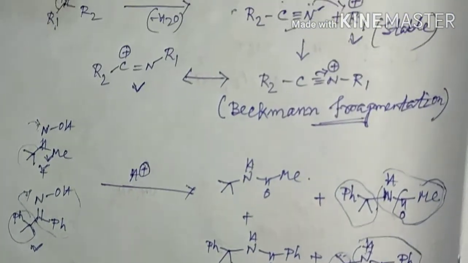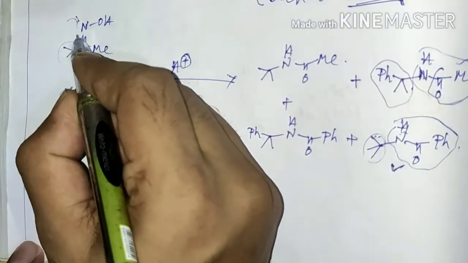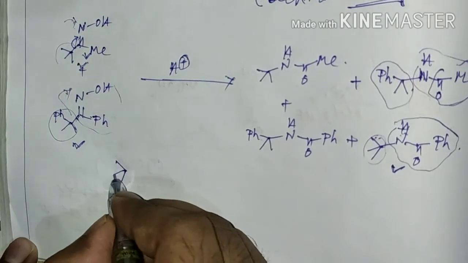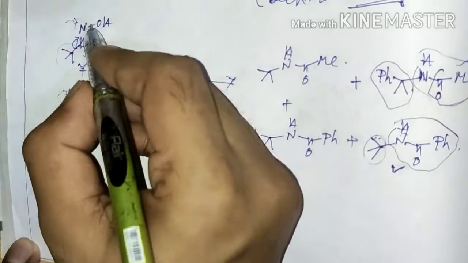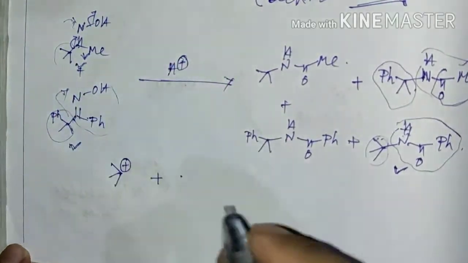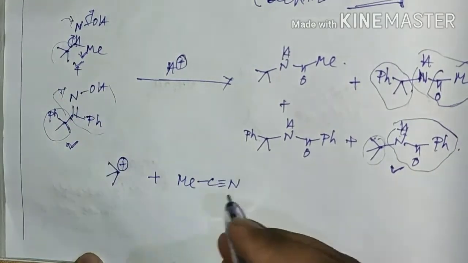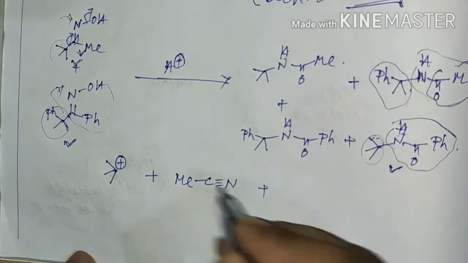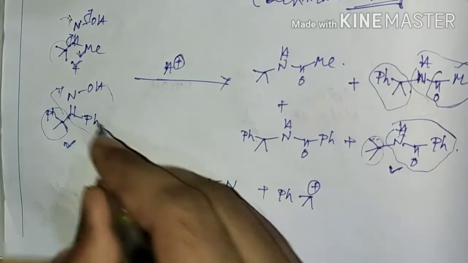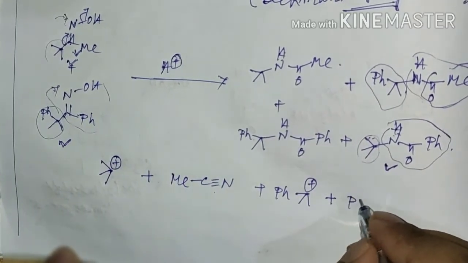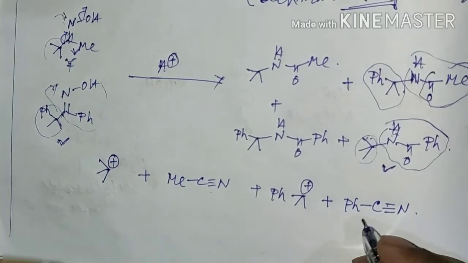If the reaction goes through this fragmentation pathway, then there will be fragmentation and it will lead to the formation of this tertiary carbocation, and the elimination of OH by forming OH2, and the nitrile forming from the first oxime will be like this. And similarly, in this case the carbocation will be like this, and the corresponding nitrile forming from this second oxime like this.